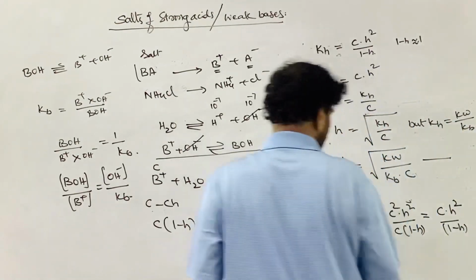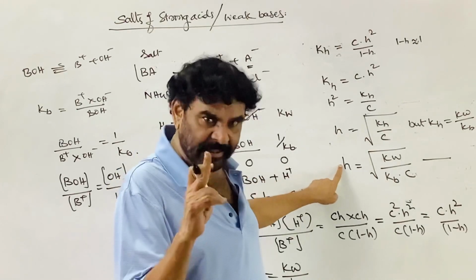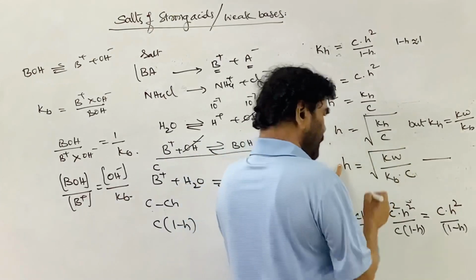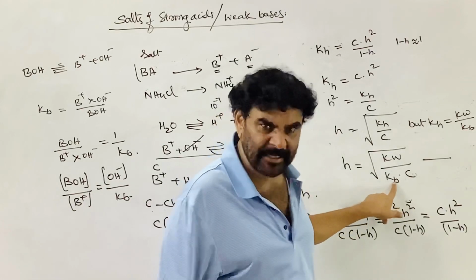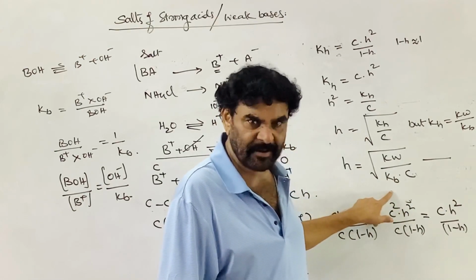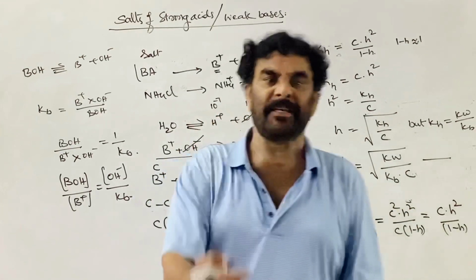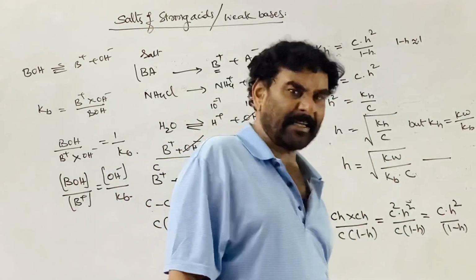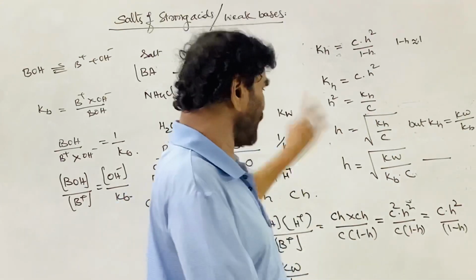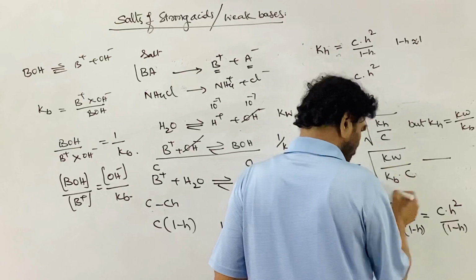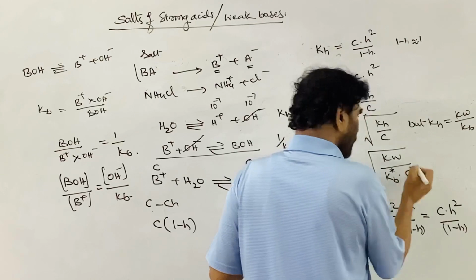Now with this we can say that this is the degree of hydrolysis, the fraction of the cation that is involved in the hydrolysis. Kw is constant, water, always water. But Kb is not the same. For the given base it is constant, the base dissociation constant, the ionization constant of the base. To base it varies. For ammonium hydroxide it is different, for aniline it is different, for hydrazine it is different. So each one has its own value. This is the Kb value. And now what are the variables? This is variable, this is variable.